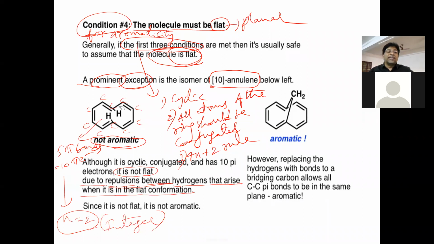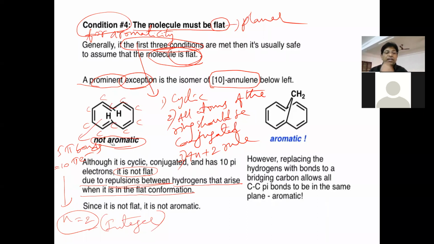If this molecule gets a flat conformation, between this hydrogen and this hydrogen there will be repulsions. The repulsion between the 2 hydrogens will make the molecule non-flat. It won't get a flat structure.